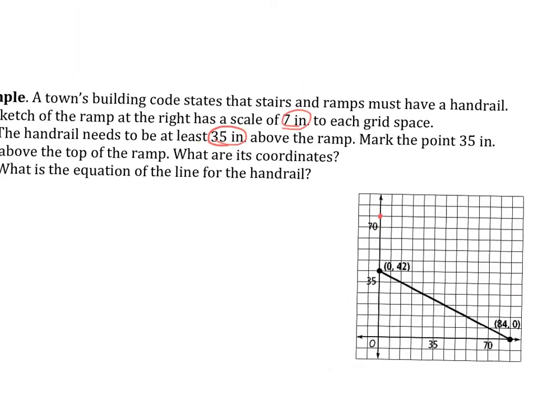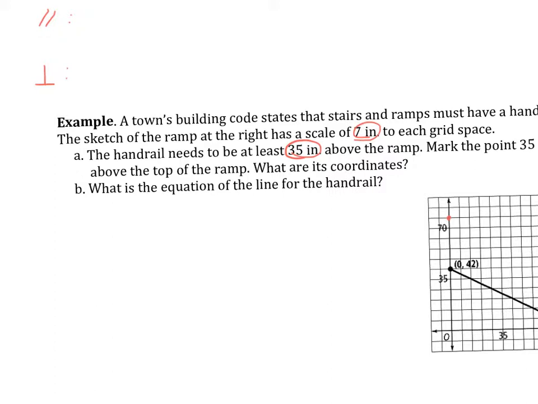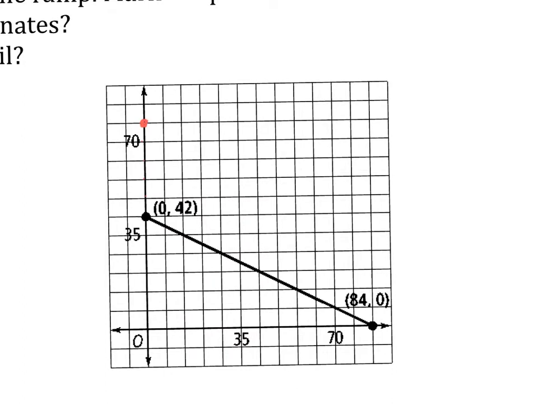Now, what do you know about a ramp and its handrail? What do you know about them? They're going to be parallel. Excellent. So you could sketch that here just by going down the exact same amount and over the exact same amount. If I count just the units here, just the scale here, I go down 1 unit and right 2 units. Down 1 unit, right 2. So let's go ahead and just plot those out like so. Go down 1, right 2, etc. So this would be my rail in this direction.